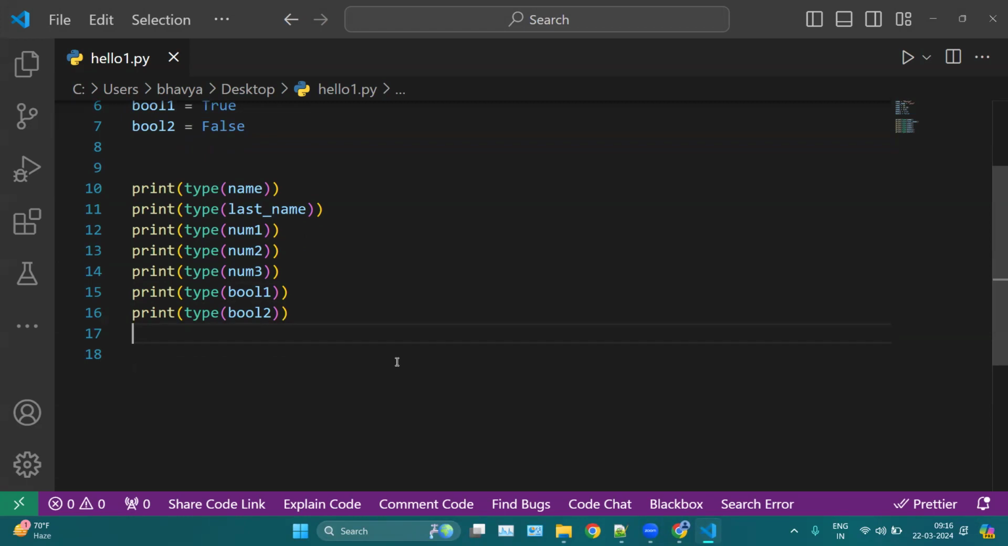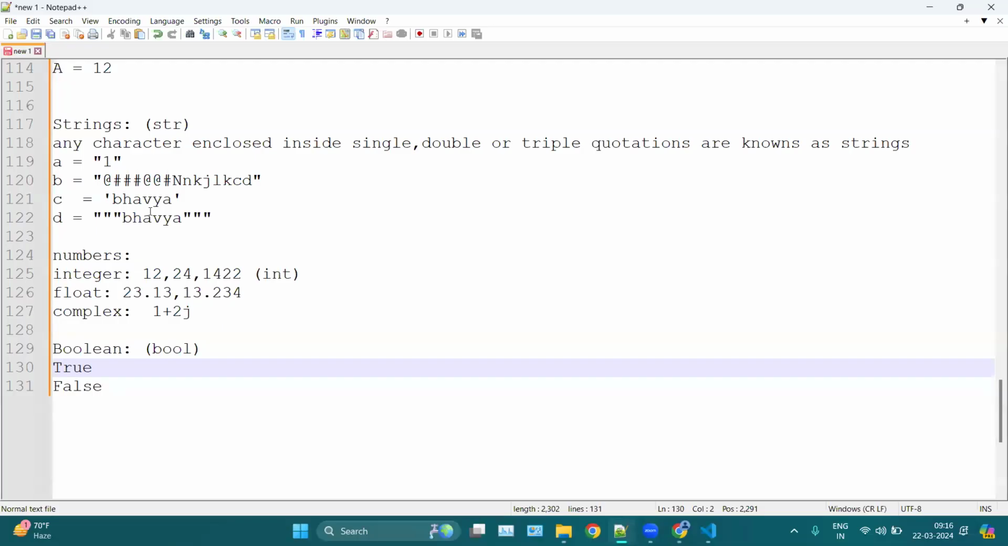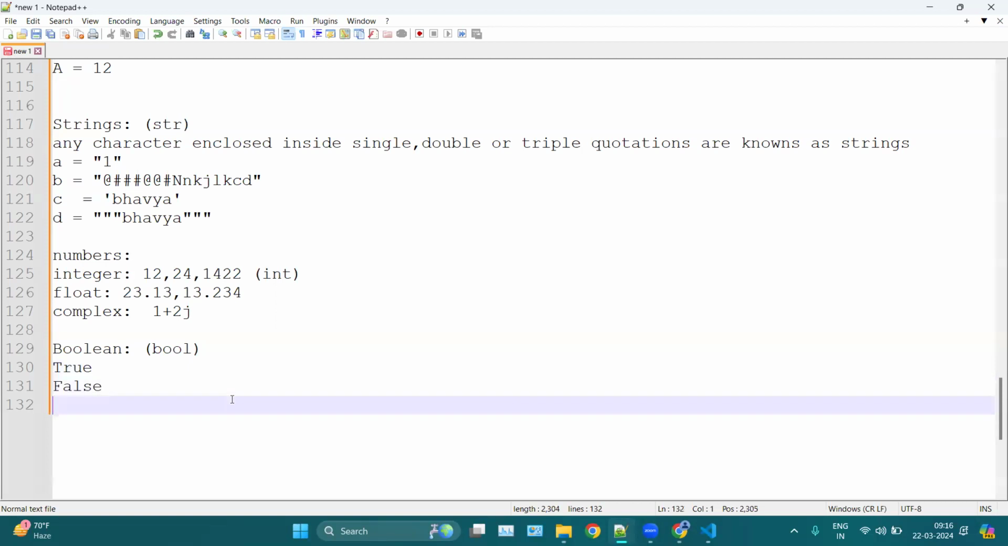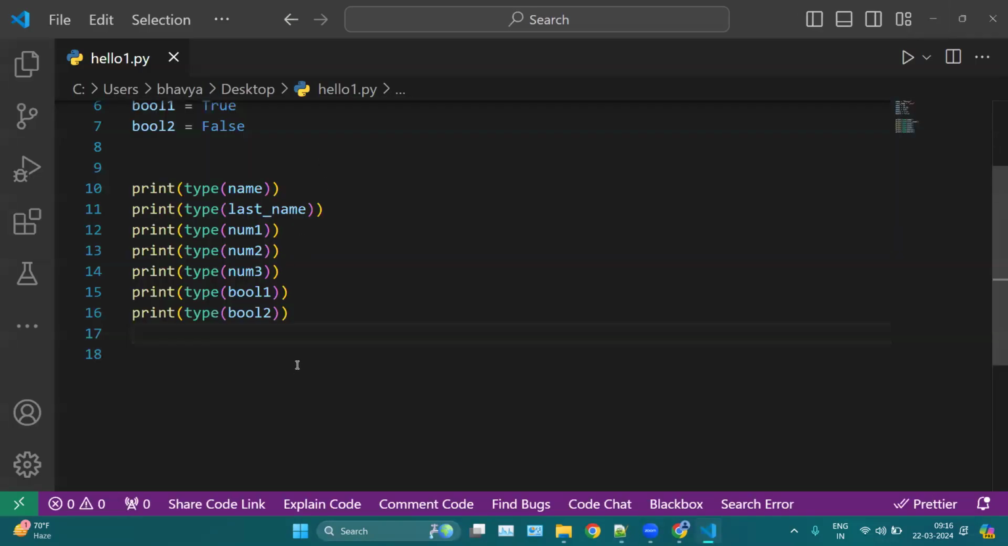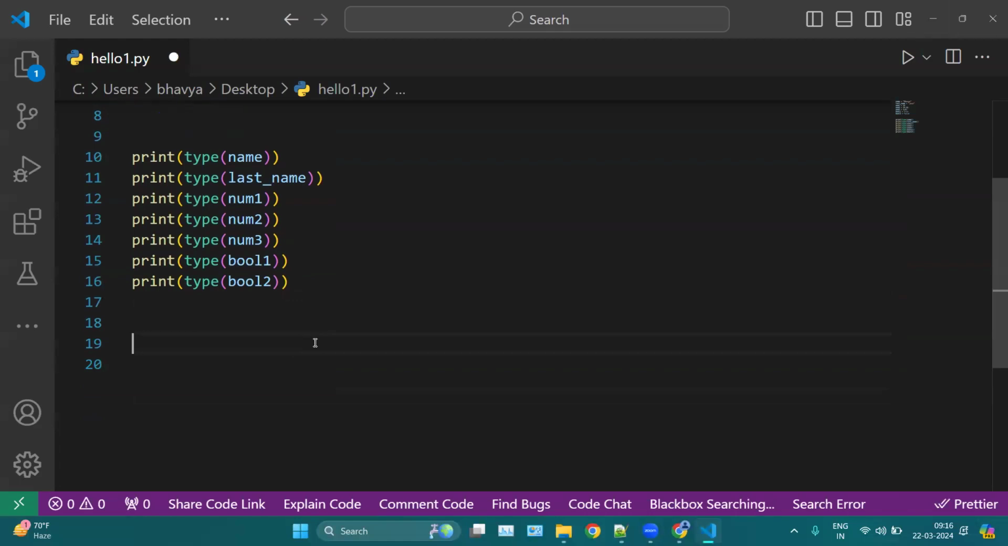Apart from these data types like integers, float, complex, or we can say numbers, boolean, strings, we have further data types. We have list, we have tuples, we have other data types that we will see in the later sessions. Then we have arithmetic operators.